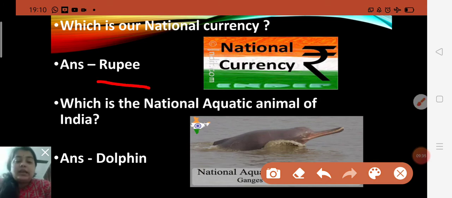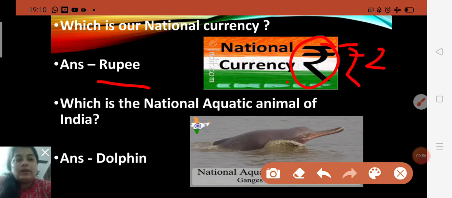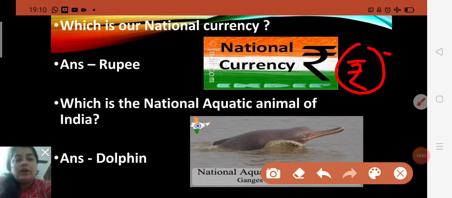Yes, children, the Indian rupee is the official currency of India, and the rupee is subdivided into 100 paise. It means 1 rupee is equal to 100 paise, and this is the sign of rupee. Like when you write 2 rupees, first you put the sign and then you write 2. 2 rupees, 3 rupees. So this is the sign of rupee.